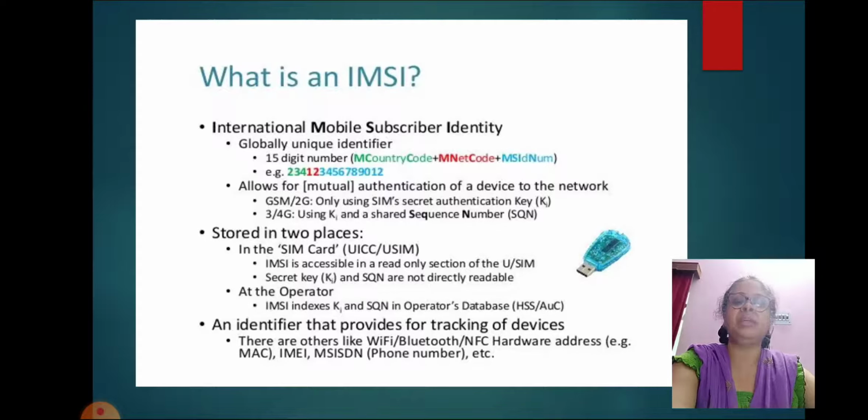At the operator, IMSI indexes KI and SQN in the operator's database, an identifier that provides for tracking devices. There are others like Wi-Fi, Bluetooth, NFC hardware addresses, for example MAC, IMEI, MSISDN, phone number, etc.